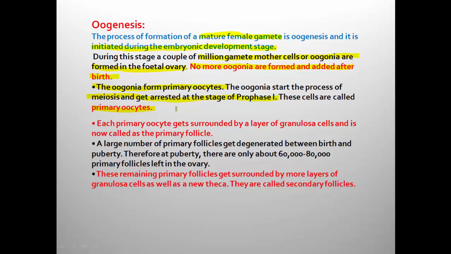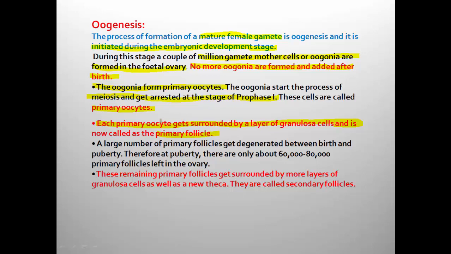Now, each primary oocyte gets surrounded by a layer of granulosa cells, and now it is called primary follicle. What is the difference between primary oocyte and primary follicle? Primary oocyte is the structure developing from oogonium and arrested at prophase 1.